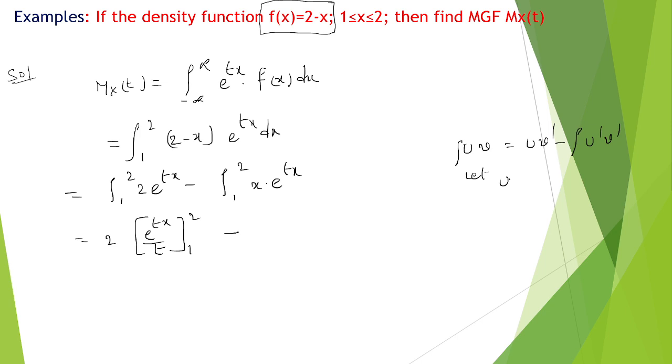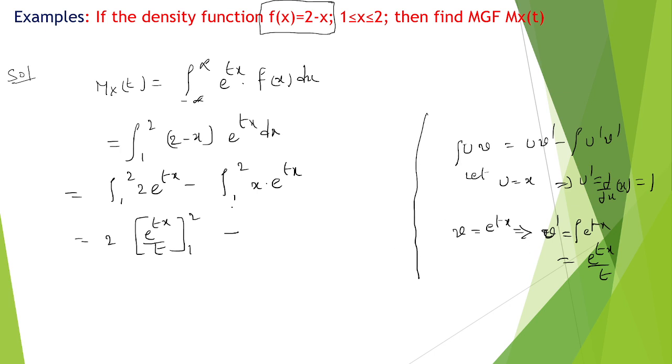Let u equal to x, so u dash is the derivative of x, which equals 1. Let v dash equal e power tx, so v is the integral of e power tx, which equals e power tx by t.